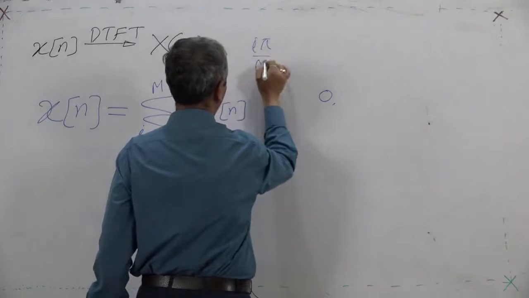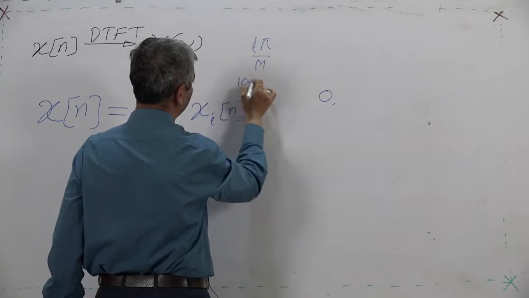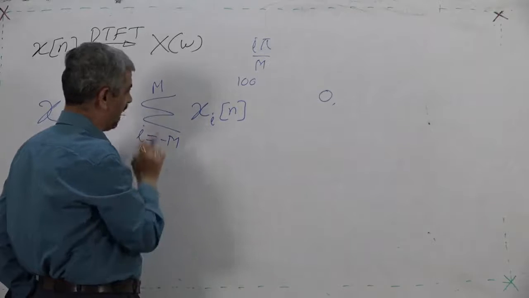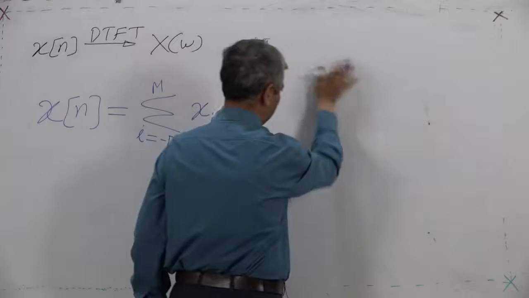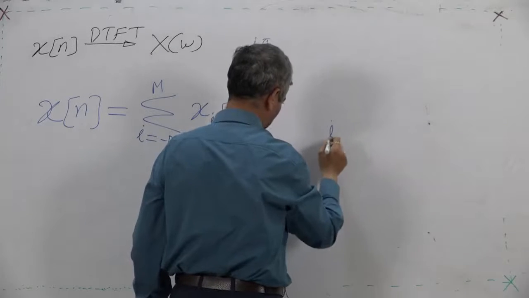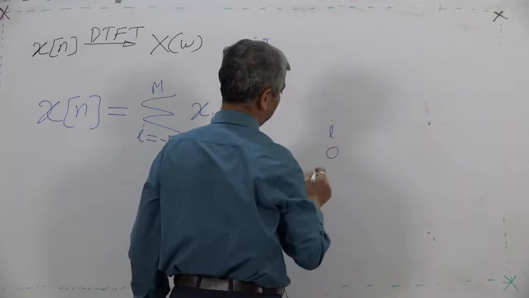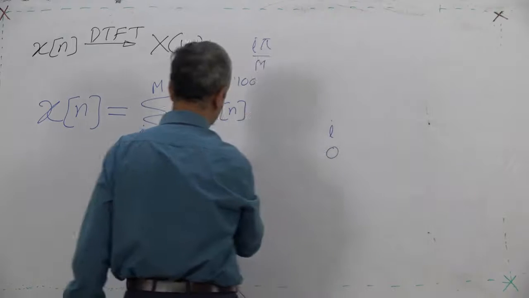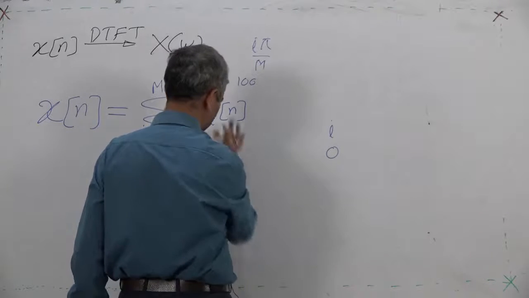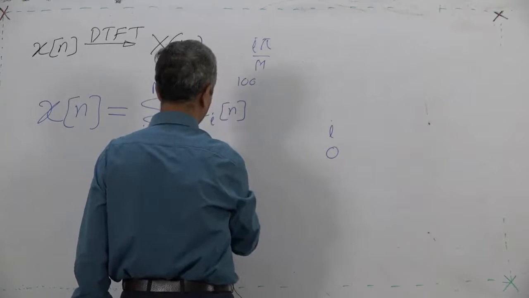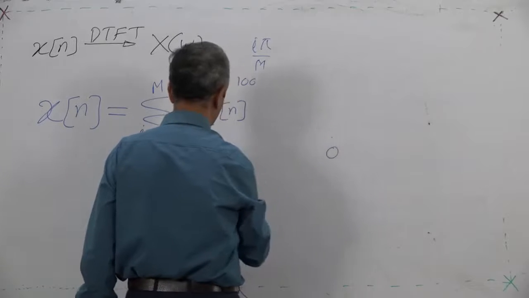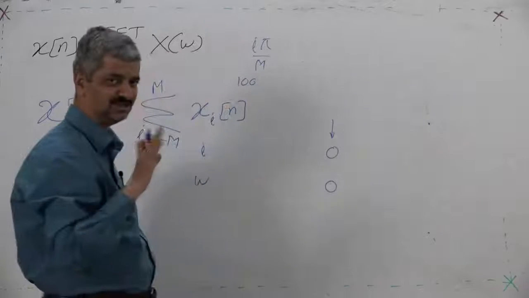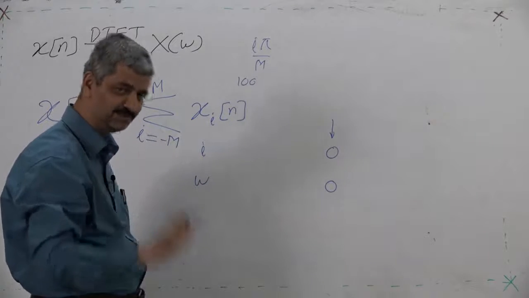I pi upon M. If M is 100, then the component for I equal to 0 is not rotating; its angular speed omega is 0. So, it is a stationary point, a stationary sequence, the DC value of the sequence.